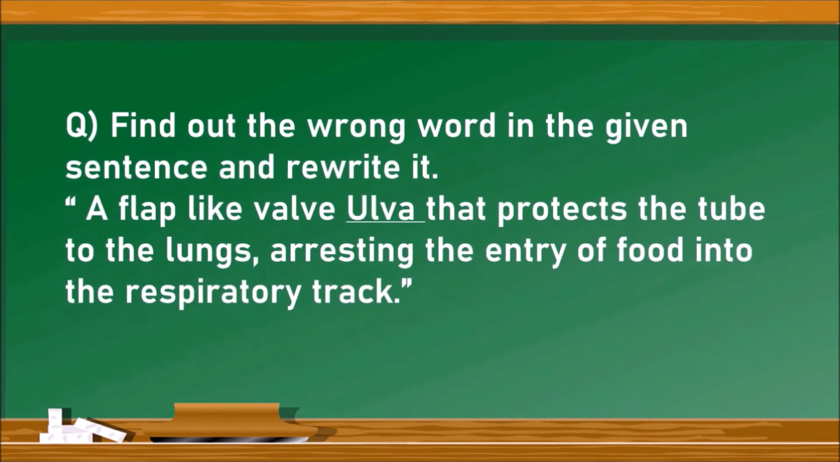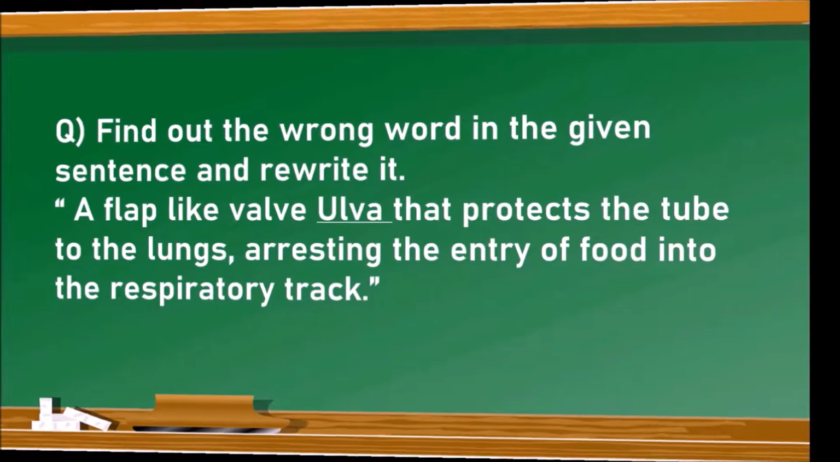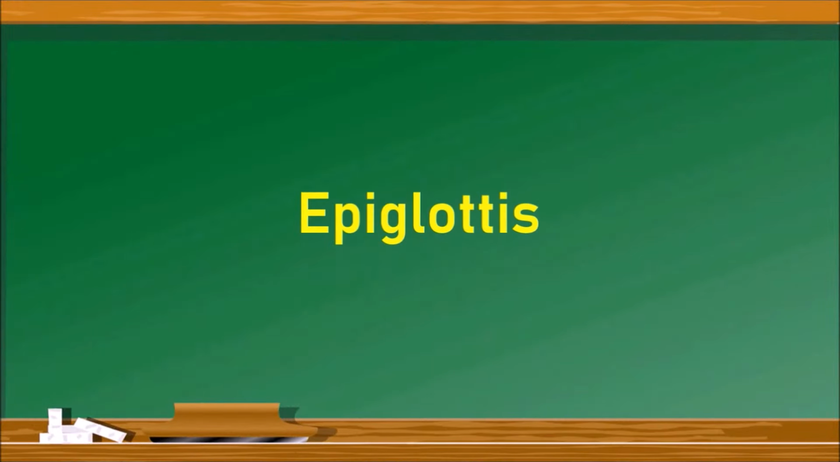Let us see the next one. Find out the wrong word in the given sentence and rewrite it. Sometimes it may also be asked as correct the underlined word. That is why I have underlined ulva. A flap-like valve, ulva, that protects the tube to the lungs, arresting the entry of food into the respiratory tract. Is it ulva? No. It is actually the epiglottis. Epiglottis is the flap-like valve that arrests the entry of food into the respiratory tract. So the answer is epiglottis.